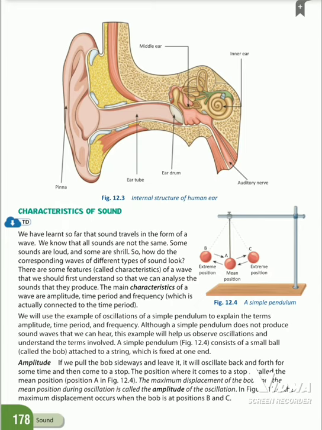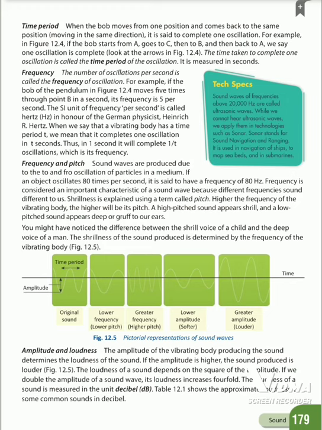The next one, time period. When the bob moves from one position and comes back to the same position, it is said to complete one oscillation. For example, see the picture.